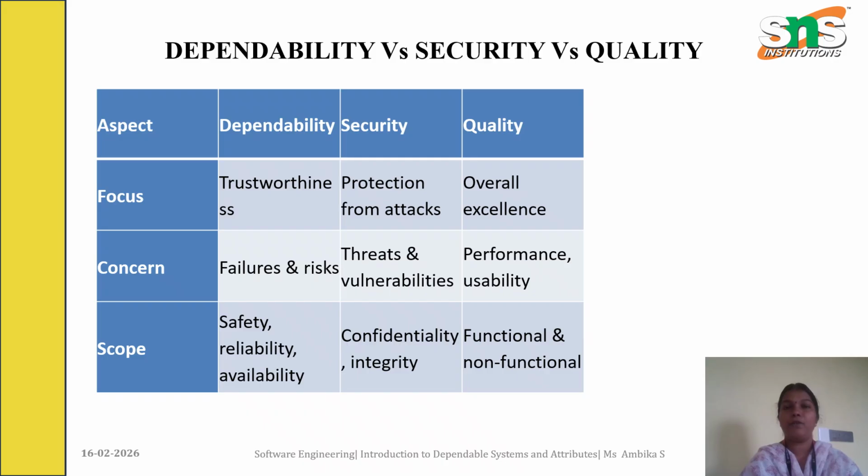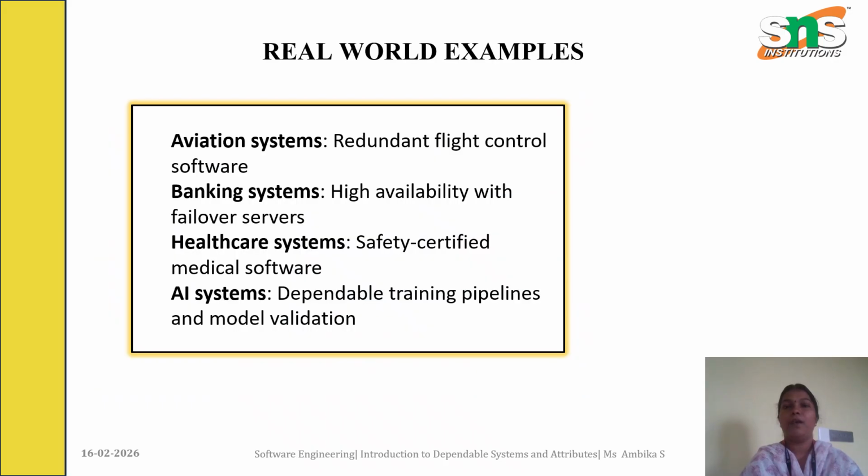Here is a little comparison of dependability, security, and quality. Dependability focuses on trustworthiness, security on protection from attacks, and quality is the overall building of the software. Dependability focuses on failures and risk, security on threats and vulnerabilities, quality on performance and usability. The attributes of dependability are safety, reliability, and availability. In security, we focus on confidentiality and integrity, and quality is based on functional and non-functional aspects. Some real-world examples are aviation systems, banking systems, healthcare systems, and AI systems.